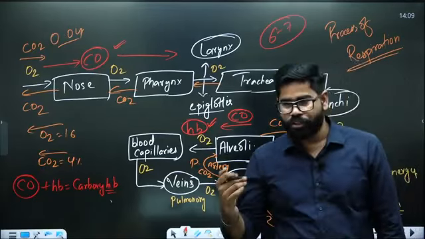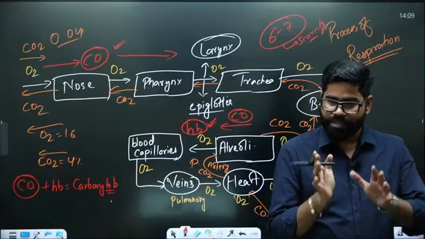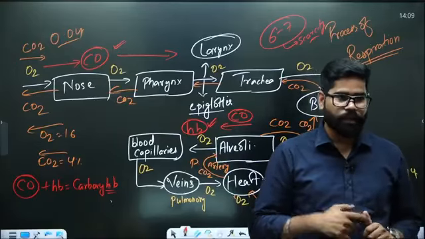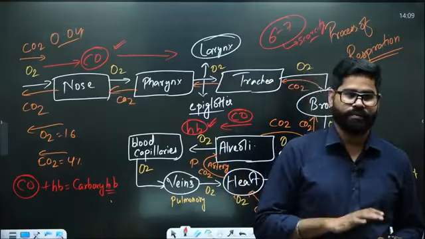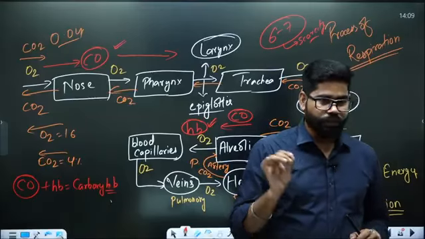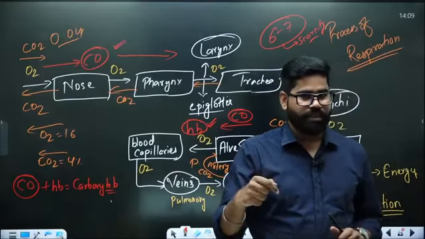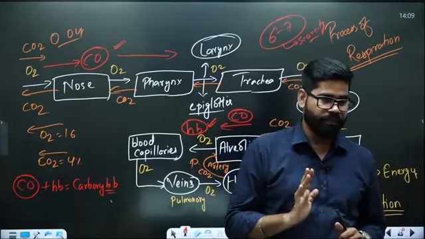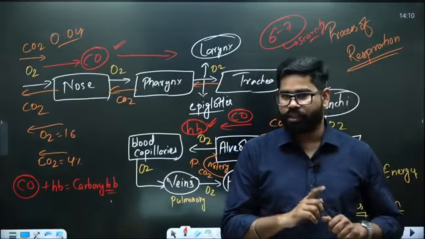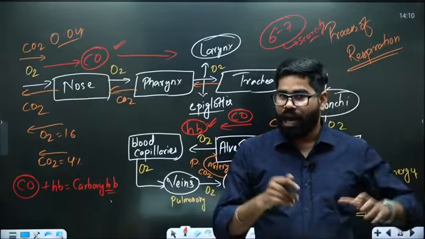And if there is a scarcity of hemoglobin, will our cells get oxygen? Hemoglobin means RBC. So if there is a scarcity of RBC, will our cells get oxygen? If they are not getting oxygen, they will not be able to generate energy. Now think about this. Our entire process is based on oxygen and energy.